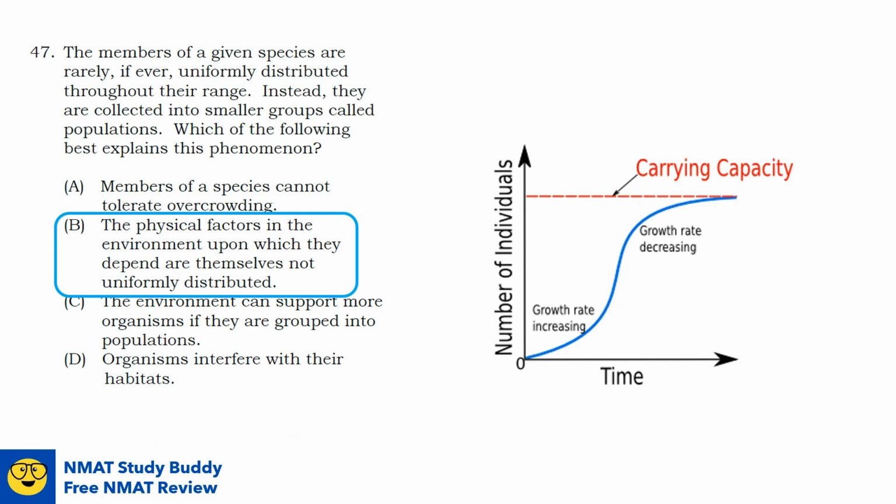So what is a carrying capacity? Carrying capacity is the maximum population size that a particular environment can sustain. So it depends on the abundance of limiting resources that we've mentioned earlier in the habitat.